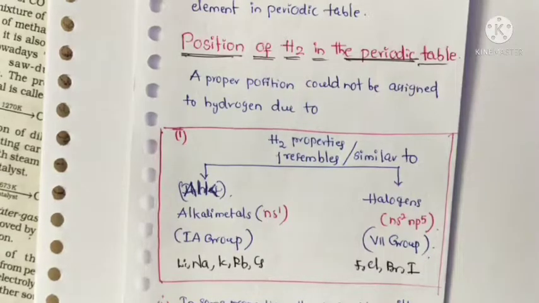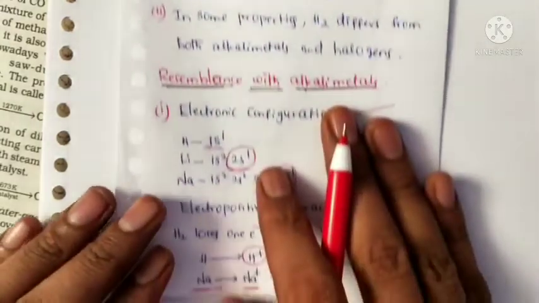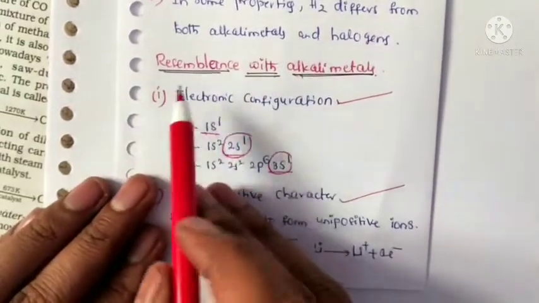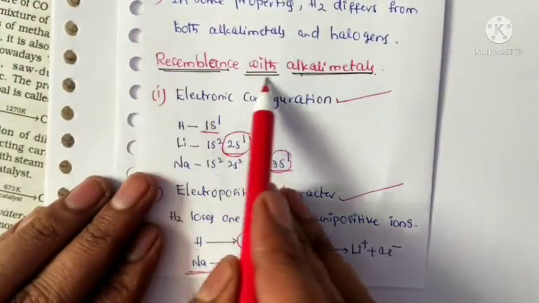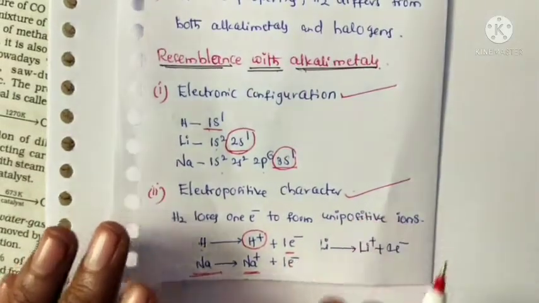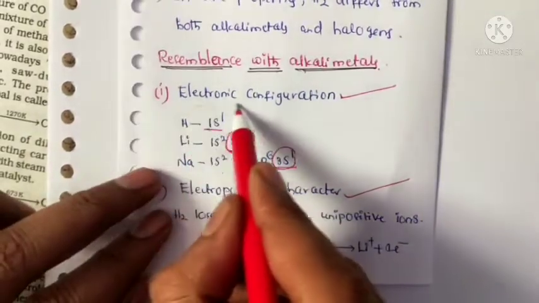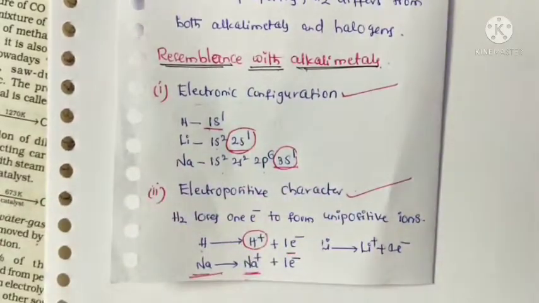Okay, so now we will discuss some properties of hydrogen's resemblance with alkali metals. First one is electronic configuration. The electronic configuration of hydrogen is similar to alkali metals.